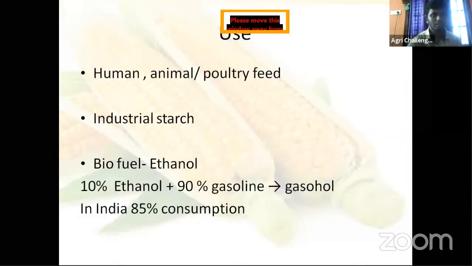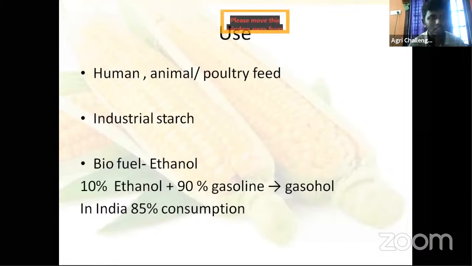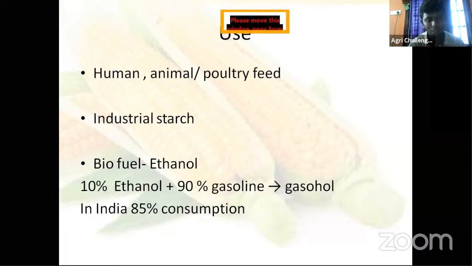Then uses. Tell me, what are the different uses of maize? Maize corn, maize grain, what we call. Okay. What do we do, what do we use maize for? Consumption. How do they eat it? Preparation of corn flakes. Grains. Okay. Roti, popcorn. Okay, human consumption, your popcorns.